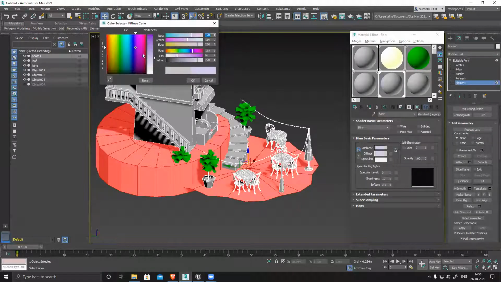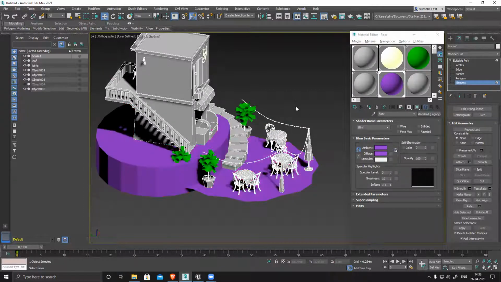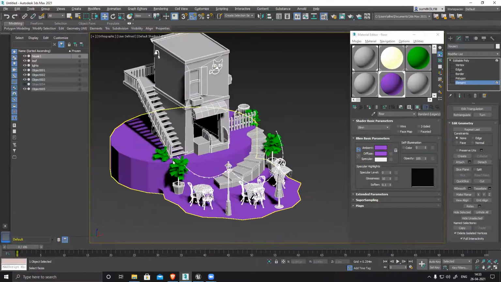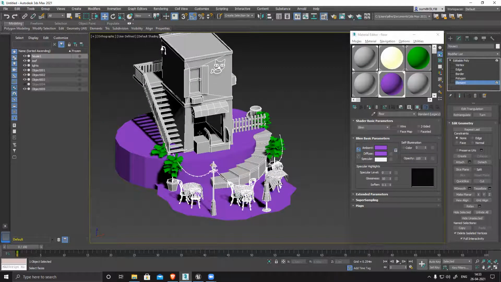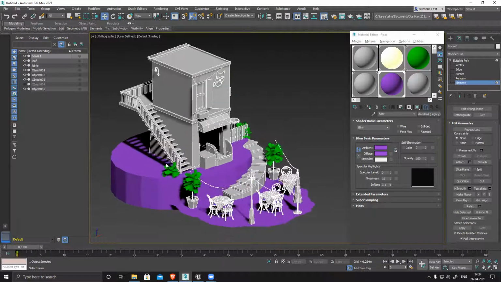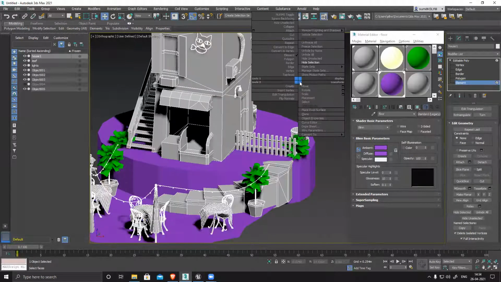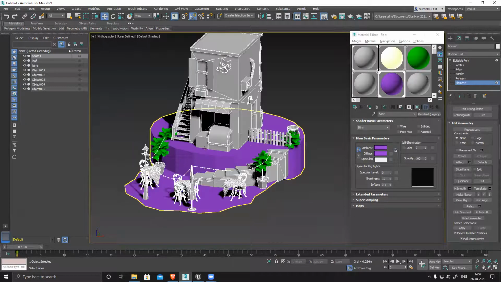To identify it, I can change the color and then detach it. I can see the color difference clearly. So I know this is a separate material, and these lights have a separate material. The rest of the entire geometry has only one material. Like this, I can split. Now I can plan out all my UVs.